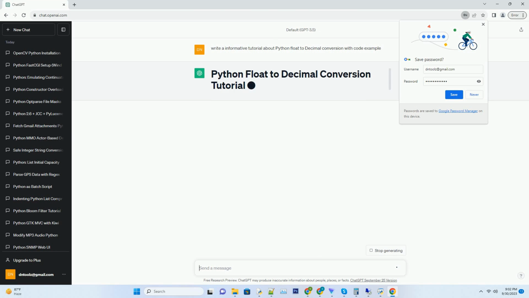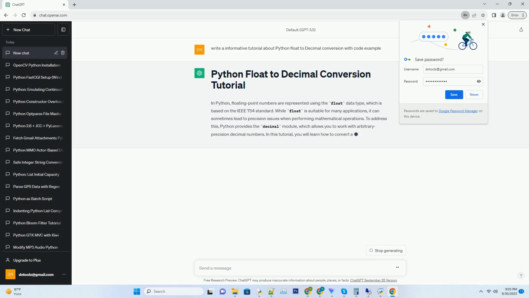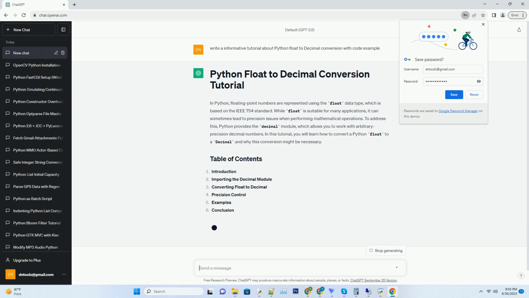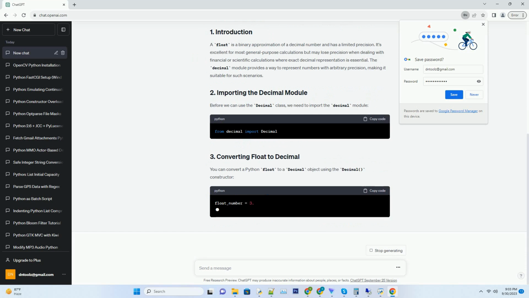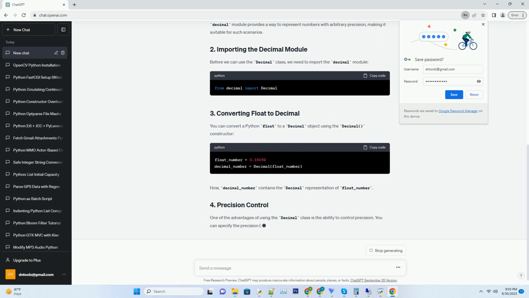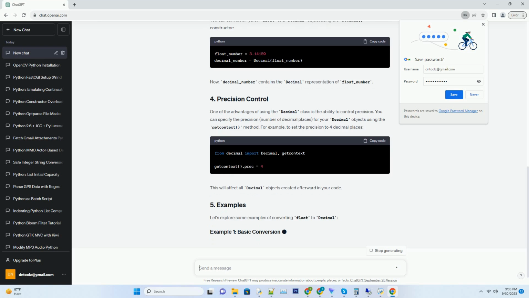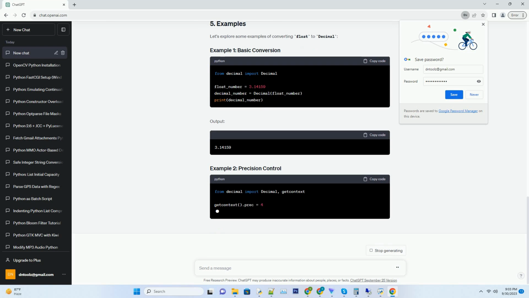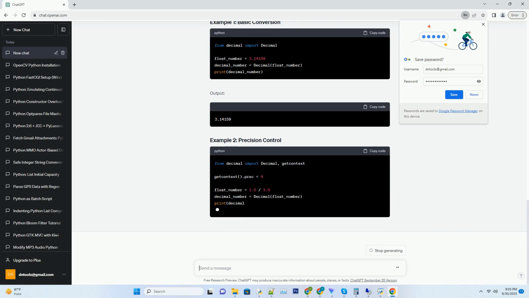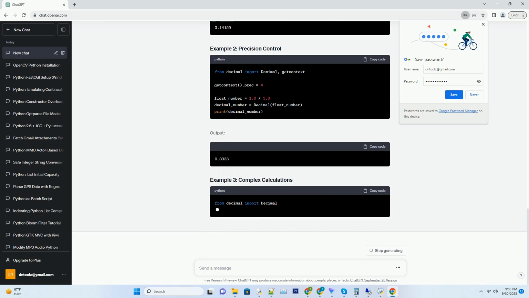In Python, floating point numbers are represented using the float data type, which is based on the IEEE 754 standard. While float is suitable for many applications, it can sometimes lead to precision issues when performing mathematical operations. To address this, Python provides the decimal module, which allows you to work with arbitrary precision decimal numbers.